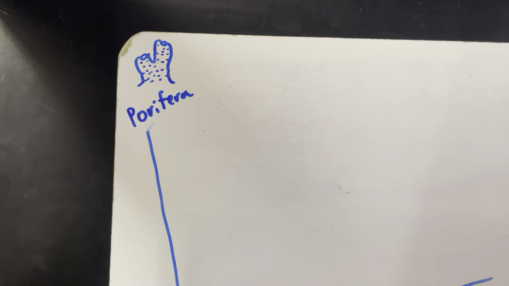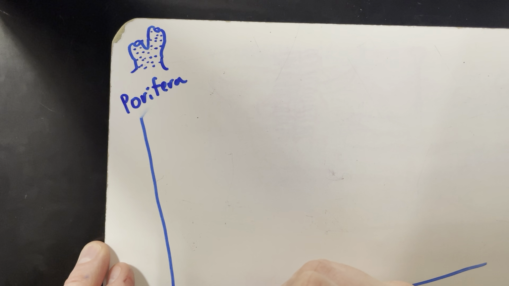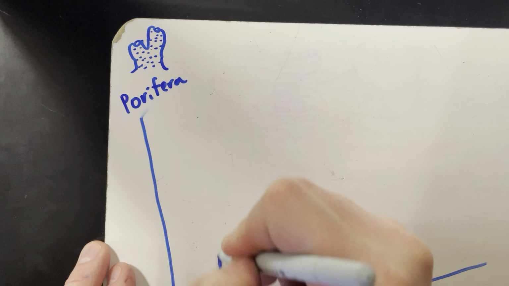Sponges are weird because you can put them in a blender and chop them up, and any cells that aren't killed can regrow. In fact, that's how they grow sponges. A lot of places by the ocean, especially the Mediterranean, grow sponges as aquaculture. They take a sponge, chop it into tiny bits, bolt it to the ocean floor, and a month or two later it's grown up really big, and then they can harvest it and sell it to tourists. That sort of thing. Anyway, sponges are kind of cool. Our next division.